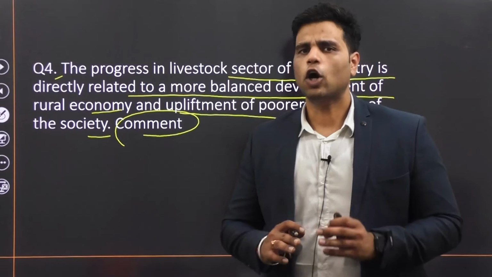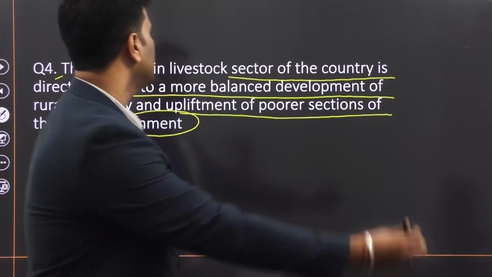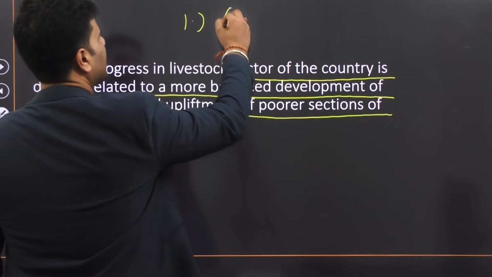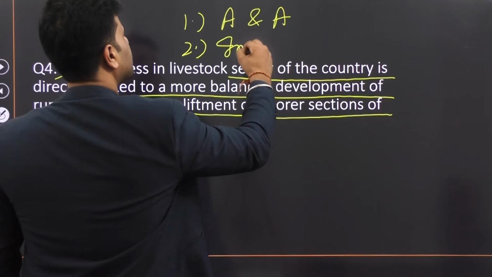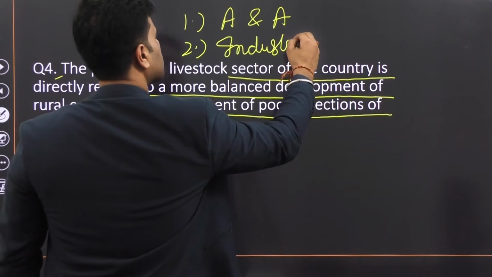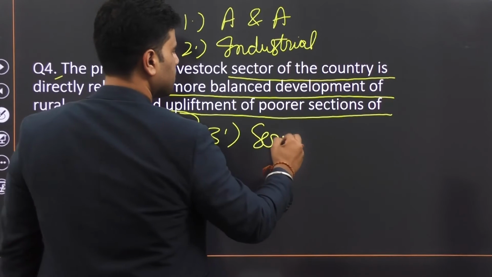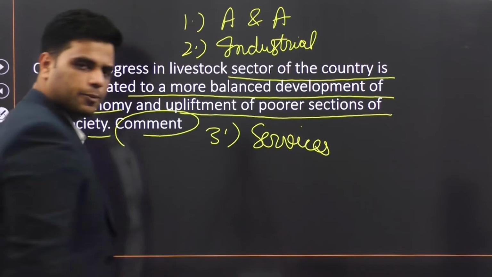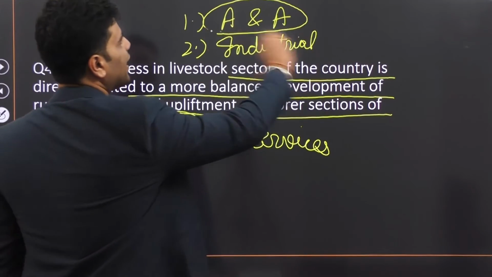Now, you know, our economy is made up of 3 major sectors, right? Our economy is made up of agriculture and allied activities. It is made up of industrial sector. And it is made up of services sector, right? You're familiar with this. Now we are currently focusing on agriculture and allied activities.